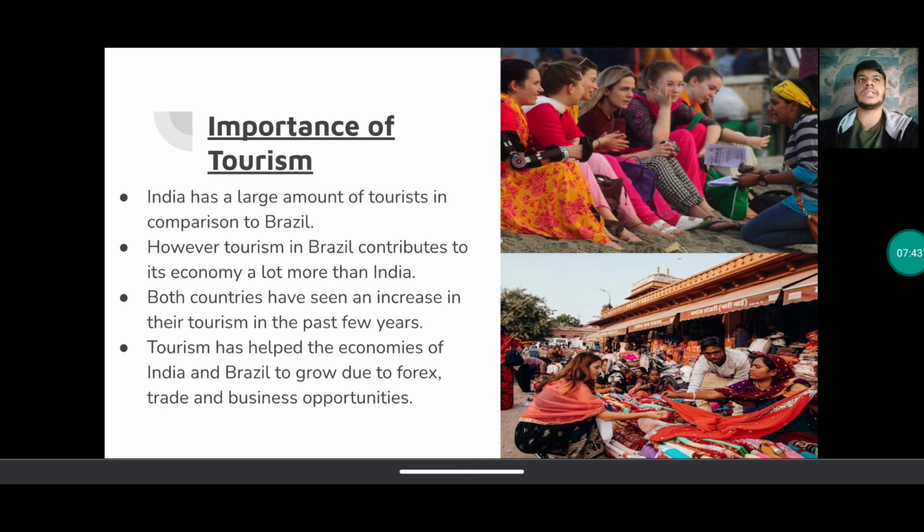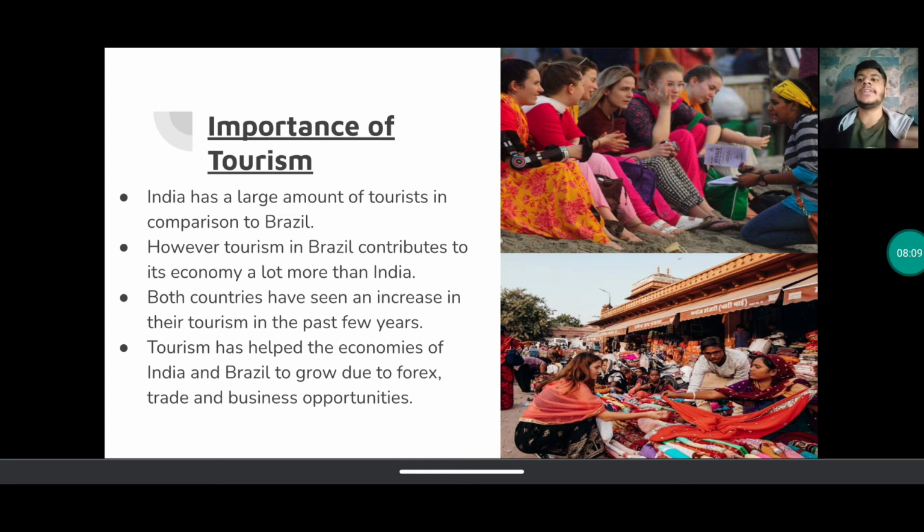Why? Again, just explaining, because it's a developing countries, both of them, Brazil, India, दोनों developing countries है. Alright, when a country is developing, things like tourism, things like business, ये सारी चीजें बाहर से लोगों को हमारे कंट्री में लाती है, and they want to visit the places, invest यहाँ पे business में, पैसे डालते हैं, खरीदते हैं, buying करते हैं, selling करते हैं. So that's why these countries have seen an increase in the tourism in the past few years.